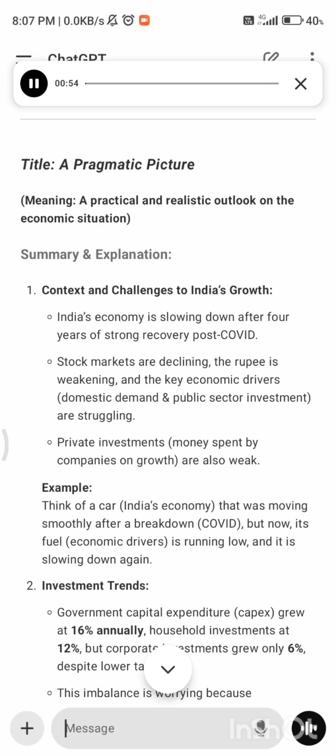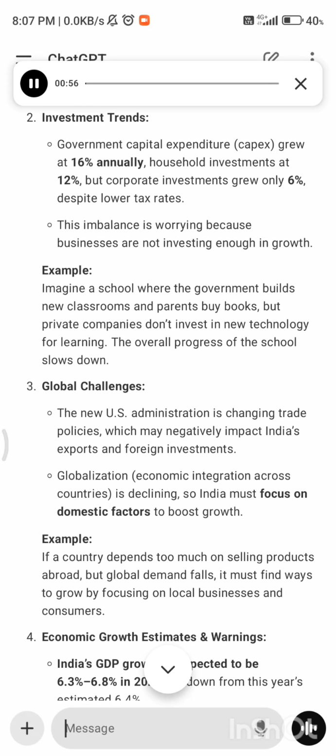2. Investment trends. Government capital expenditure, CapEx, grew at 16% annually, household investments at 12%, but corporate investments grew only 6% despite lower tax rates. This imbalance is worrying because businesses are not investing enough in growth. Example: imagine a school where the government builds new classrooms and parents buy books, but private companies don't invest in new technology for learning. The overall progress of the school slows down.